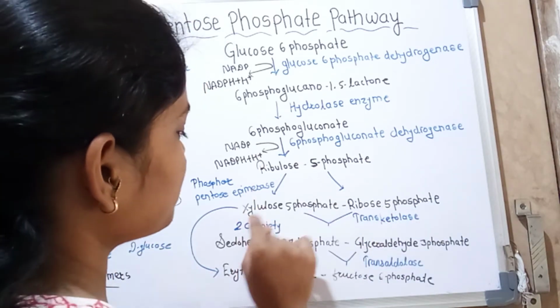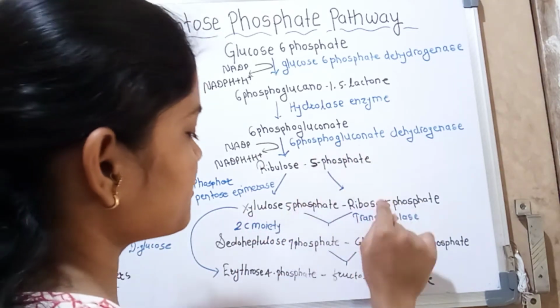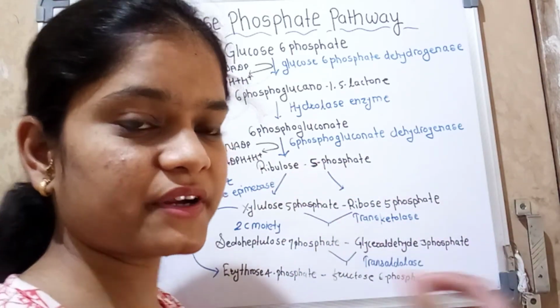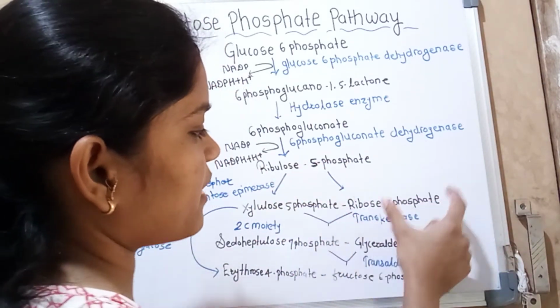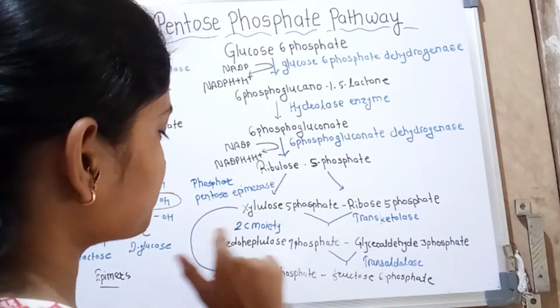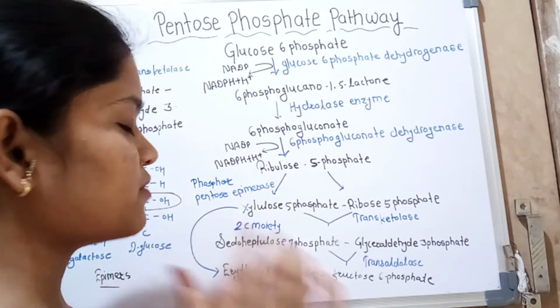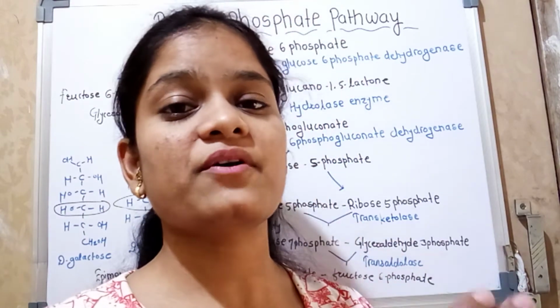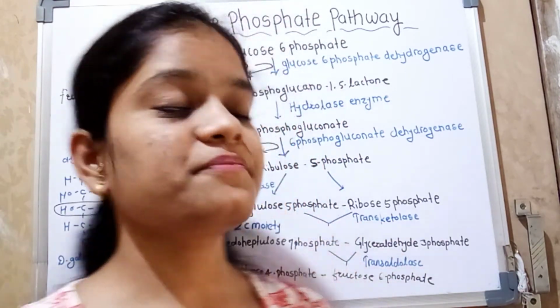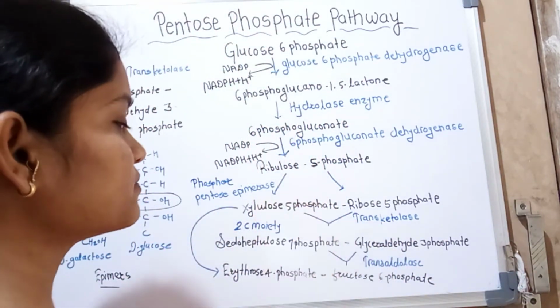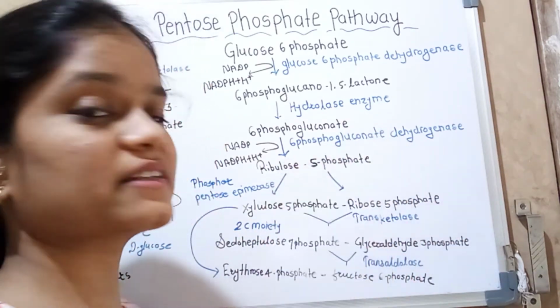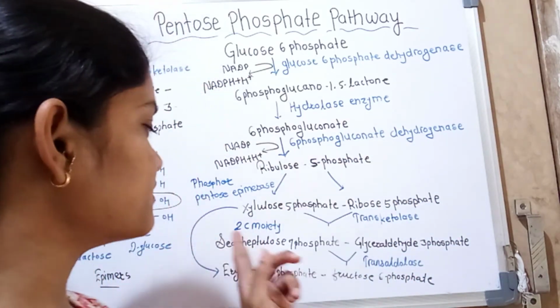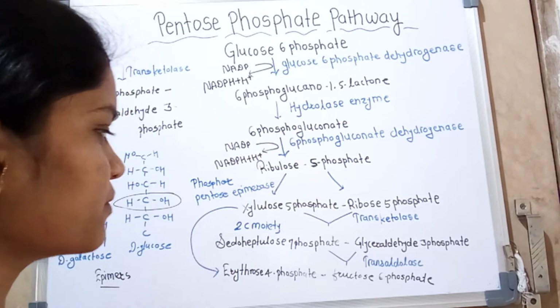Then xylulose 5-phosphate transfers its two-carbon moiety to ribose 5-phosphate. What is a moiety? A moiety is a functional group or fragment of a molecule which is transferred from one compound to another.